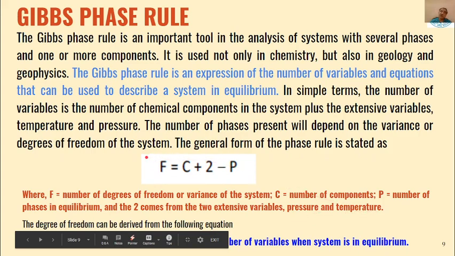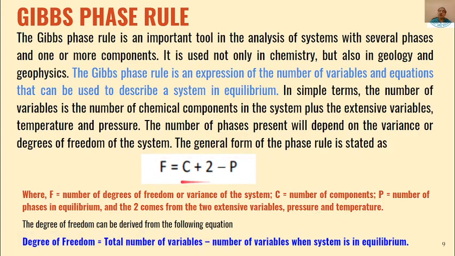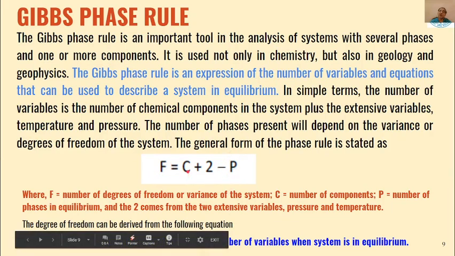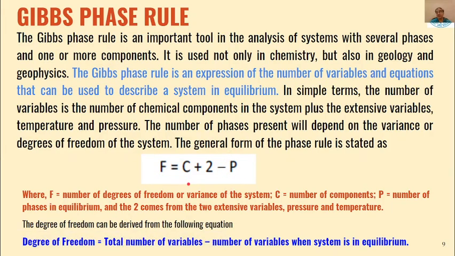On the basis of this equation, if we know the value of any two of these, we can calculate the third. If we know these two, we can calculate the number of phases. If we know these, we can calculate the degree of freedom. If we know degree of freedom and number of phases, we can calculate the number of components of that system.